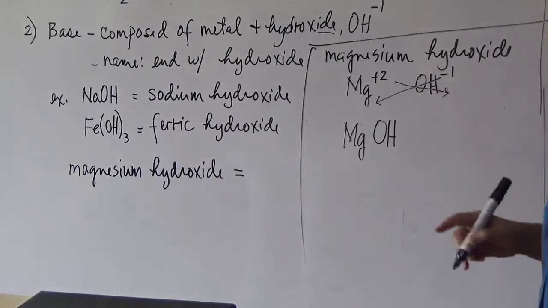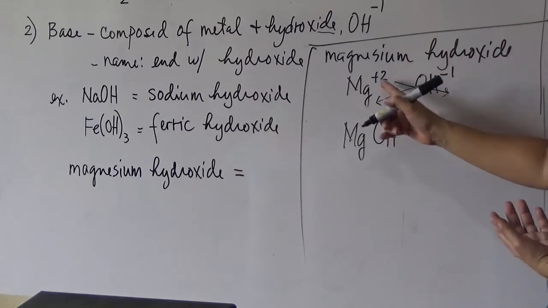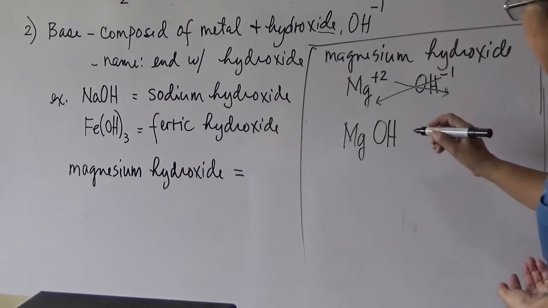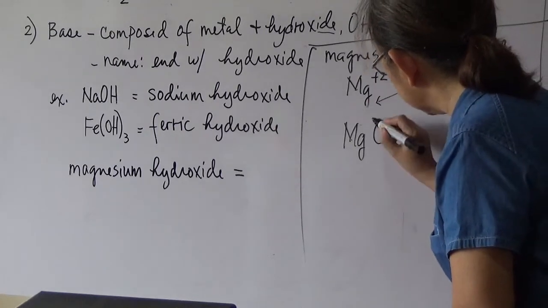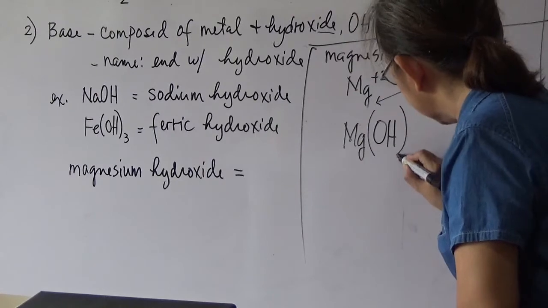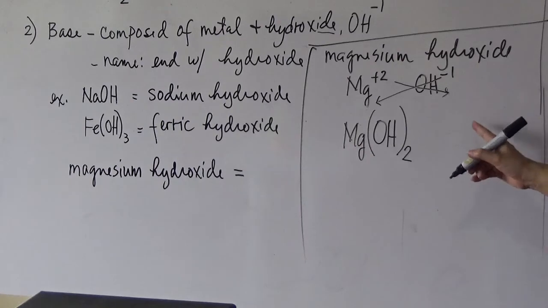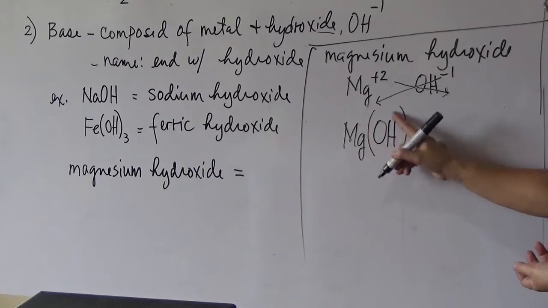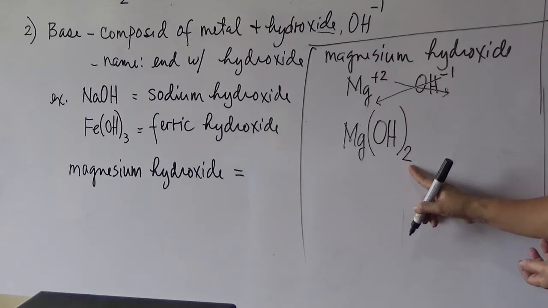Now, since hydroxide is a polyatomic ion, once you cross-indicate the oxidation state as a subscript, and the subscript is more than 1, you are going to enclose it in parentheses. So, OH will be enclosed in parentheses, then you will write the subscript 2. Okay? So, the chemical formula for magnesium hydroxide is Mg(OH)2. This is a polyatomic ion. Enclose it in parentheses since the subscript is more than 1.